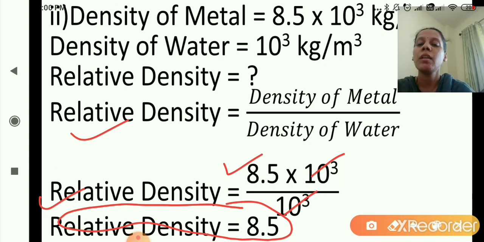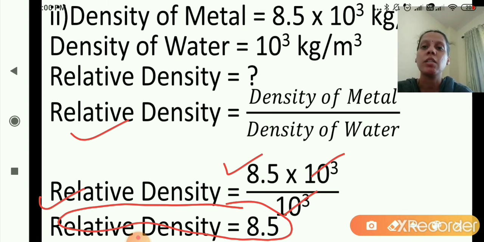Density of metal is given, density of water is given. We will calculate relative density by using the formula density of metal upon density of water. So density of metal is 8.5 multiplied by 10 raised to 3 and density of water is 10 raised to 3. 10 raised to 3 and 10 raised to 3 will get cancelled. So 8.5 is the relative density.